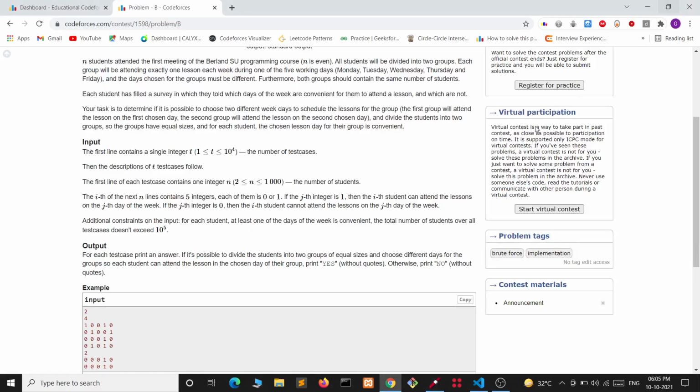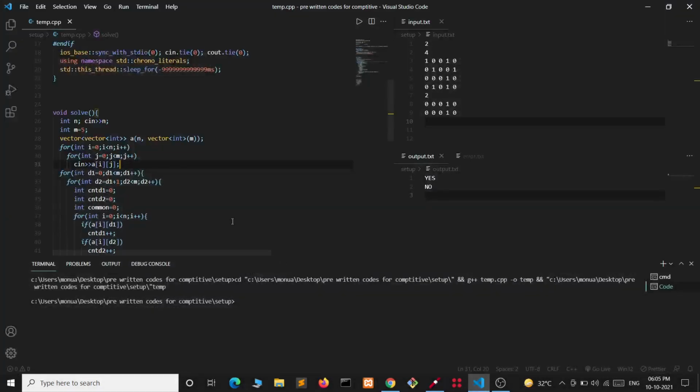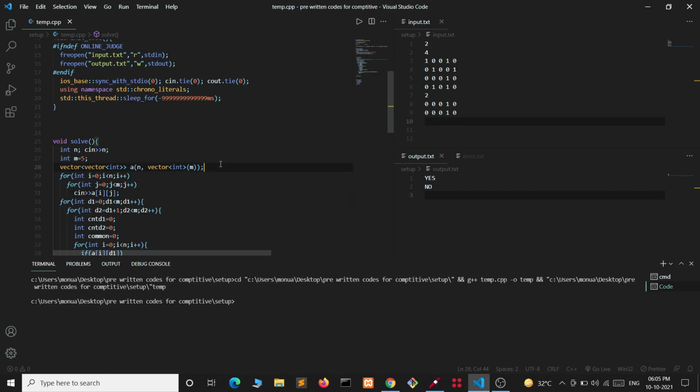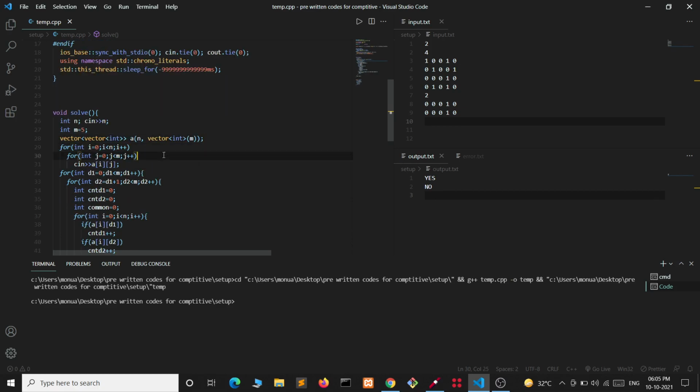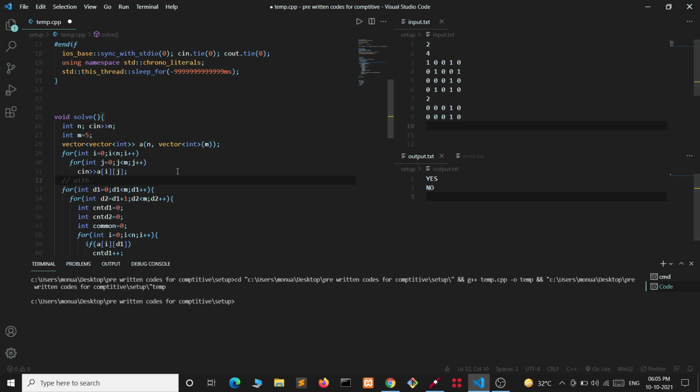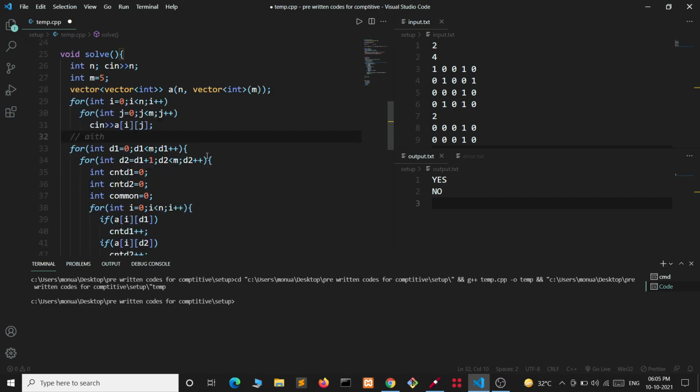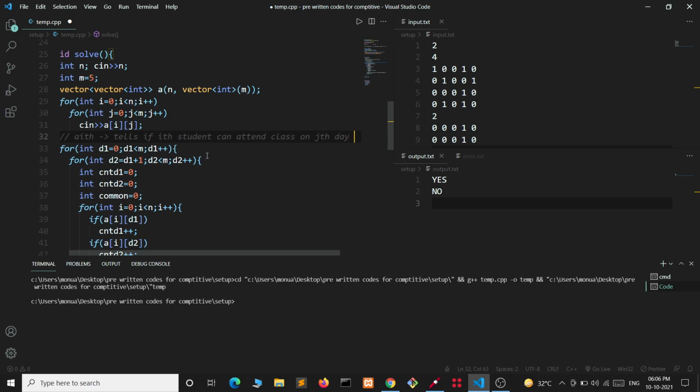Now let's see the code part. Here we have taken the input of the grid, where a_ij tells if the ith student can attend class on the jth day or not.